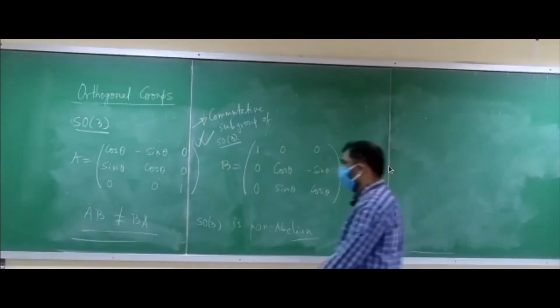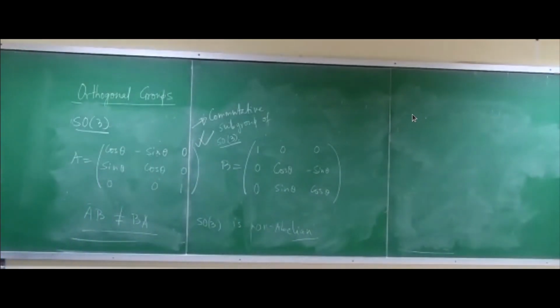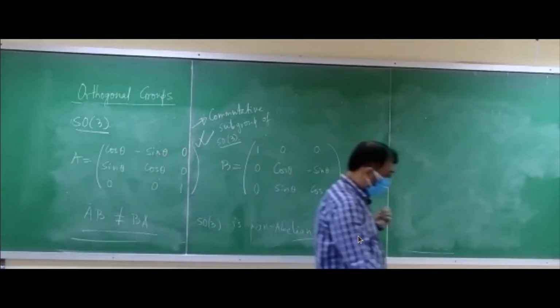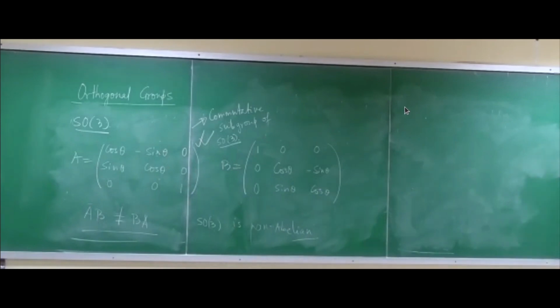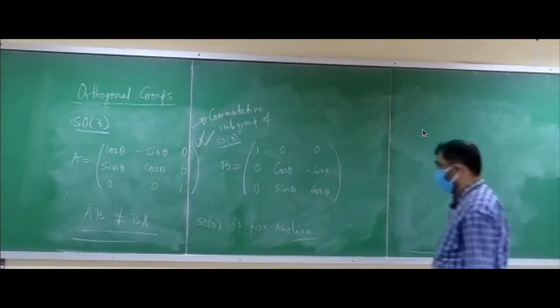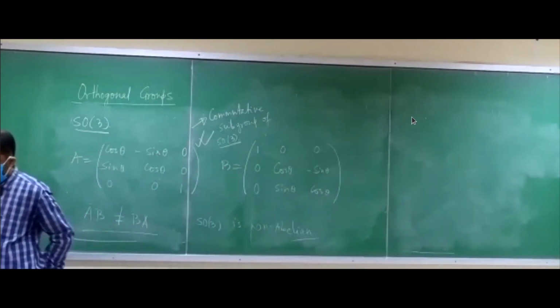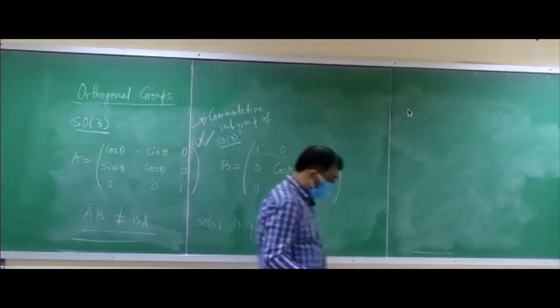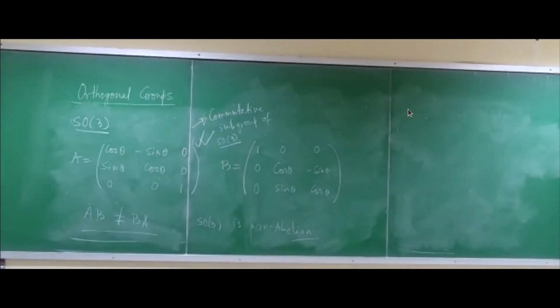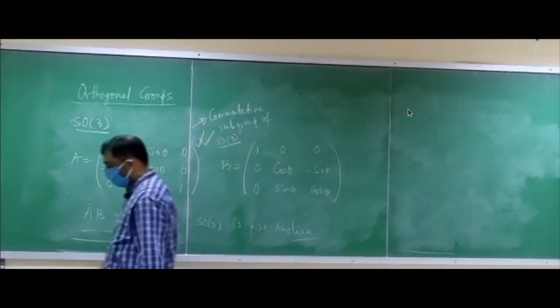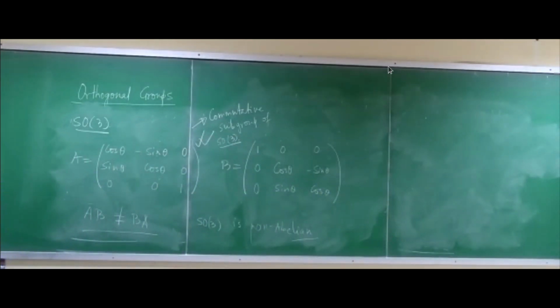So first of all, what we learned here, we learned about O3 and SO3, and we learned that the elements of O3 and SO3 can be parameterized in terms of real elements. ON and SON can be parameterized in terms of real elements. We gave examples of SO2 and SO3. In SO2, we saw that it's only one real parameter which generates all the elements, whereas in the case of SO3, in general we need 3 real parameters to parameterize all the elements of SO3.